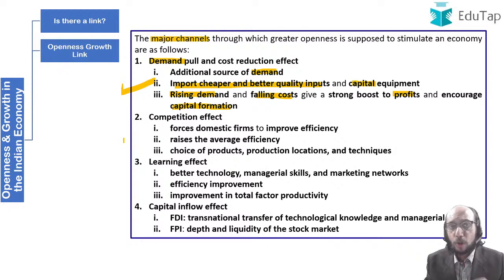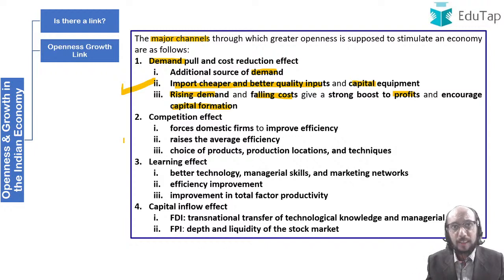The other important channel is competition effect. What happens is that when you open an economy up, when the Indian economy was opened up, you were not forced to buy Onida ka TV only. You had the choice to buy from Sony, you had the choice to buy from Samsung, you had the choice to buy from LG. You have so many choices. So just imagine a time when you want to buy a TV, go buy Onida ka TV, right? Now, where is Onida? Where is it in the market? Have you heard the name of Onida much in the market?